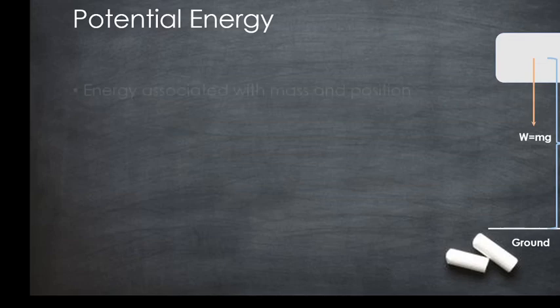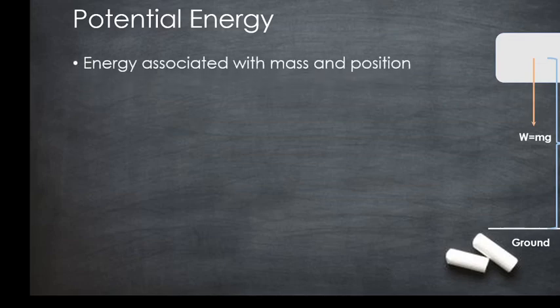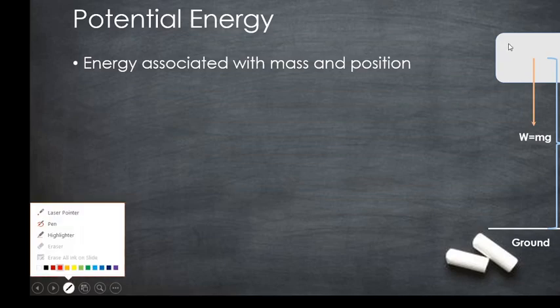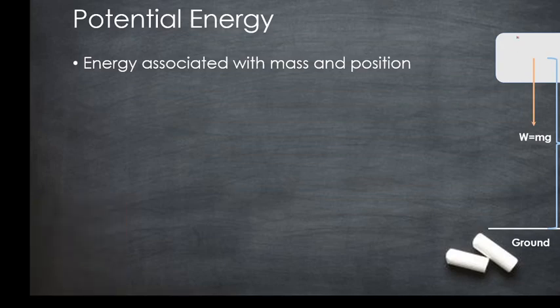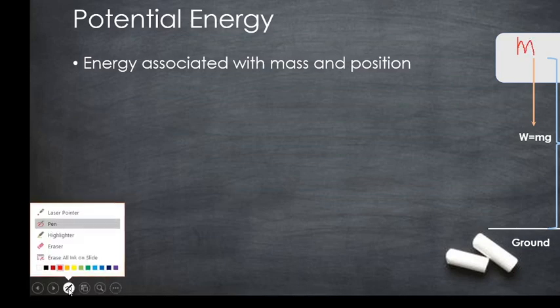Let us first see the definition and the equation for potential energy. Potential energy is the energy associated with the mass and the position of the object. Consider an object which is at a height h from the ground, as shown in this figure. The object has mass m.